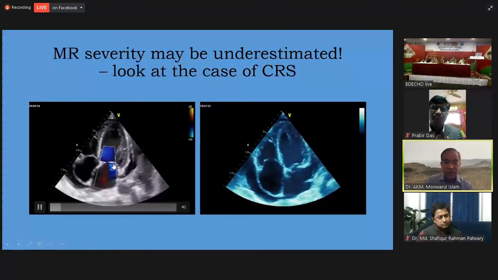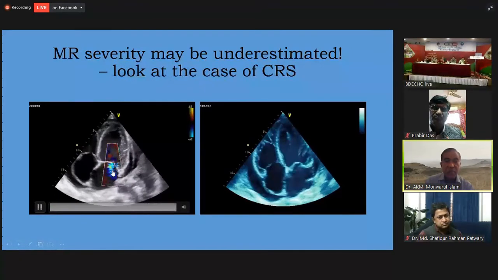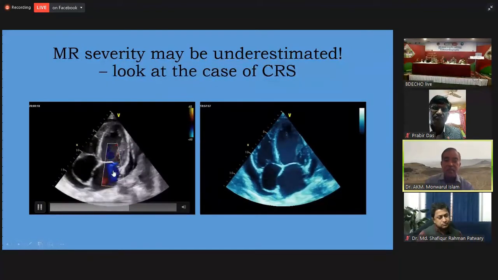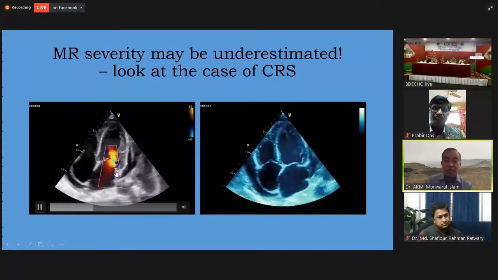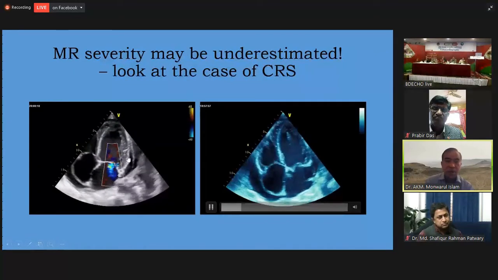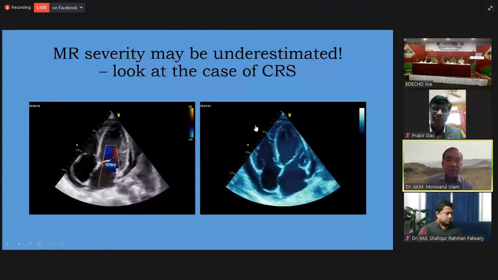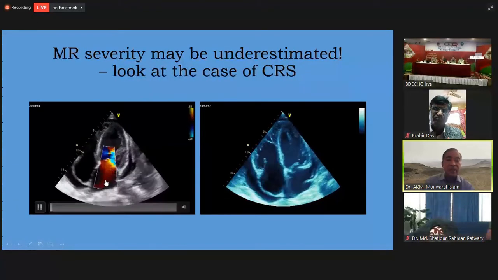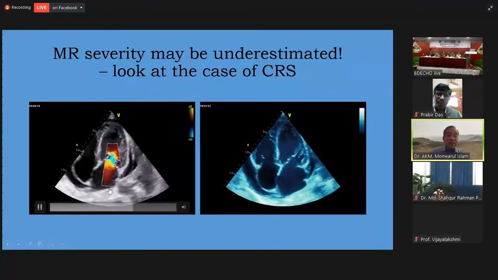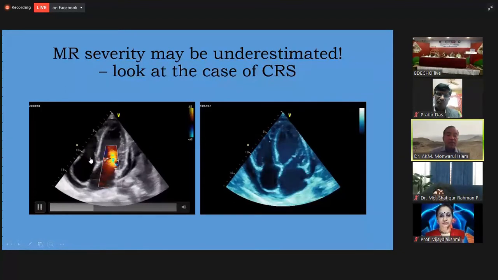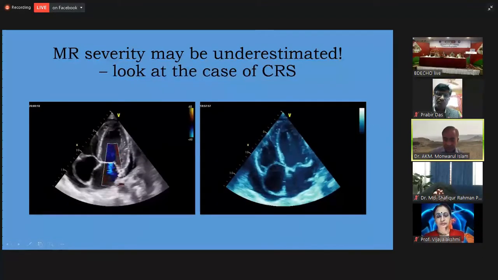the case here. The driving force is low here. So this apparent mild mitral regurgitation may actually be moderate or severe mitral regurgitation. So always look at the left ventricle at the same time, and the circumstantial evidence as illustrated by the presence of the dilated left atrium and also certainly the PASP.